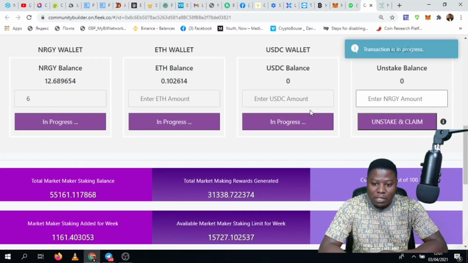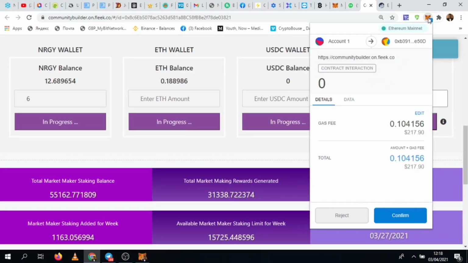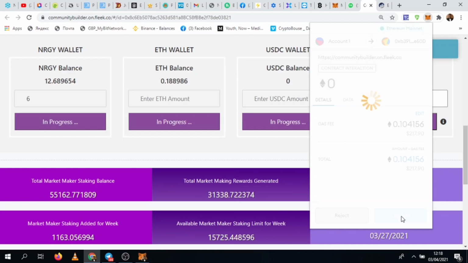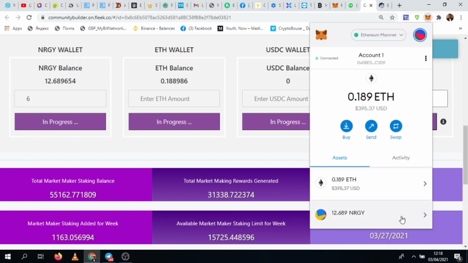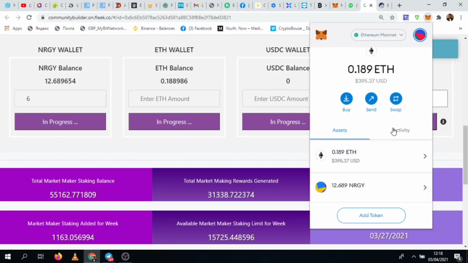So we still have a transaction ongoing of $217. Let's go spend that.